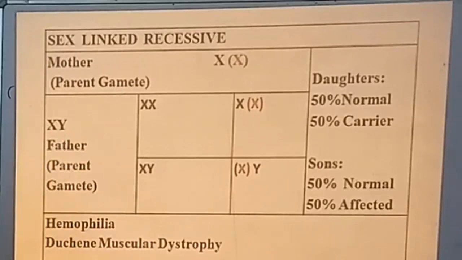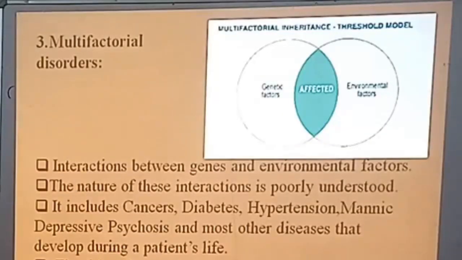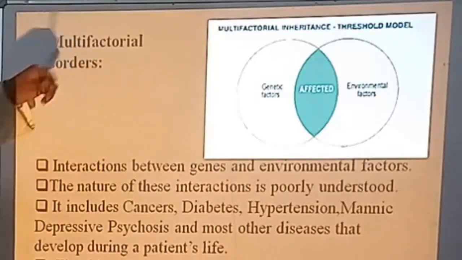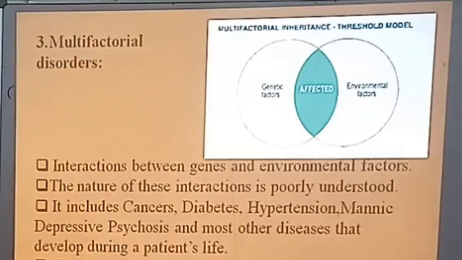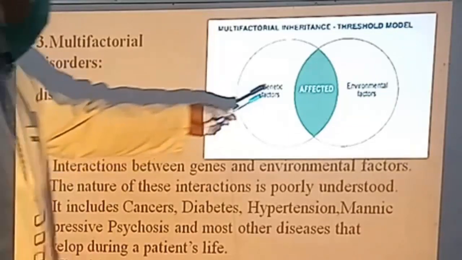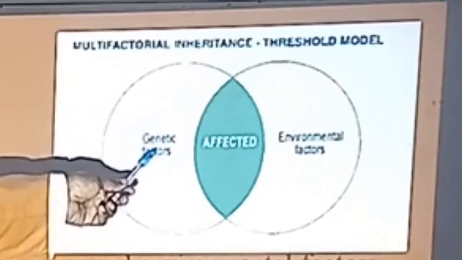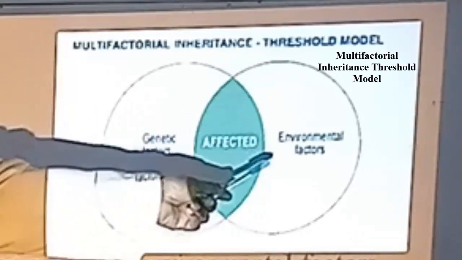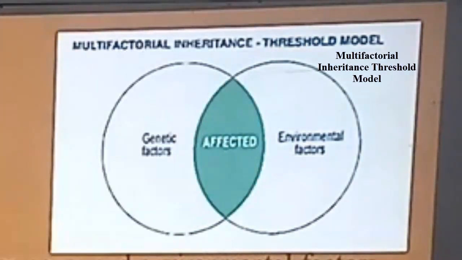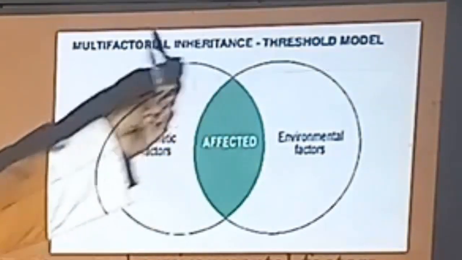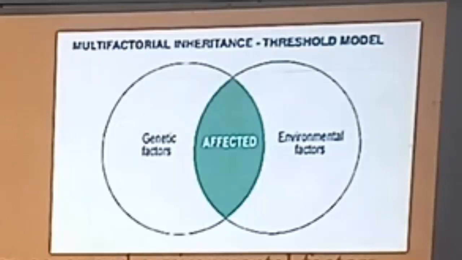Next please. Very common are the multifactorial disorders. Multifactorial means genetic factors are definitely there, not only one gene, multiple genes are involved, and the environment is also involved along with lifestyle, and ultimately the genes are affected over the years, manifesting some of the disease.